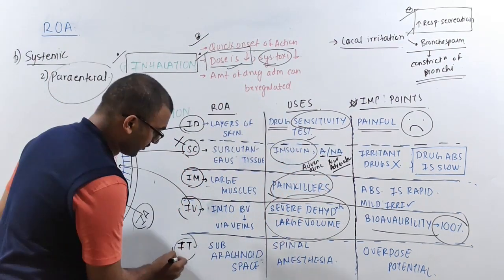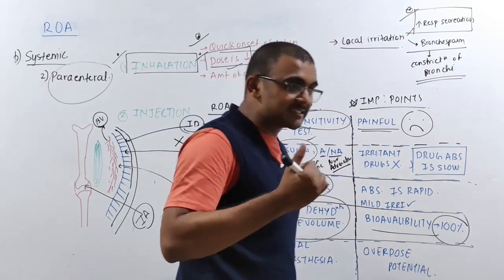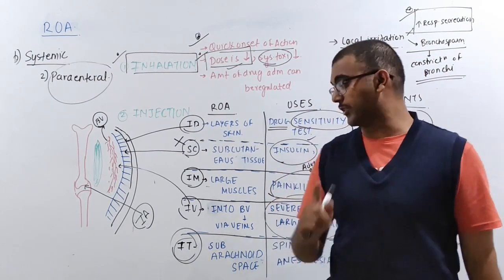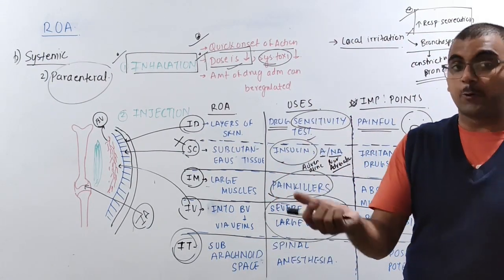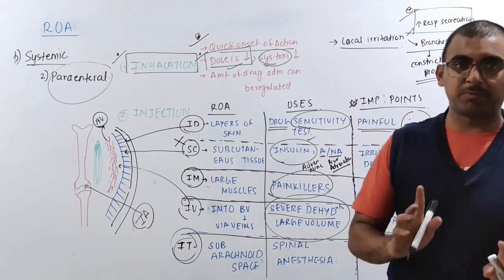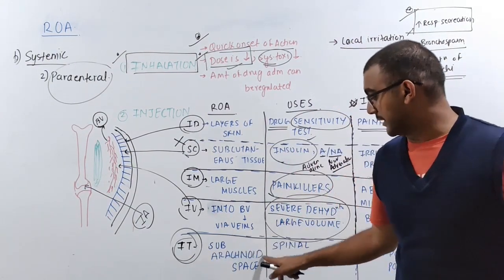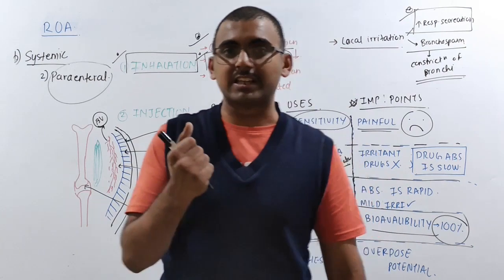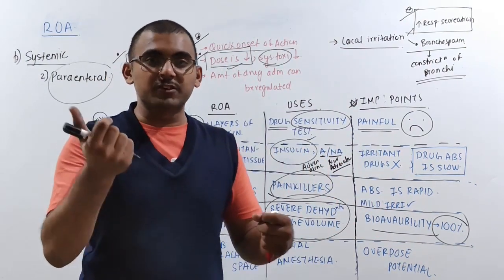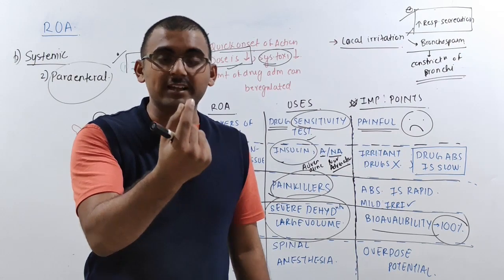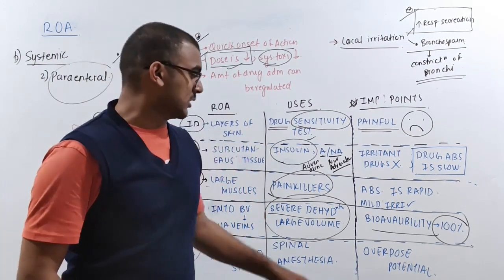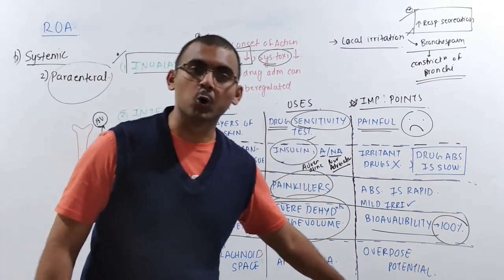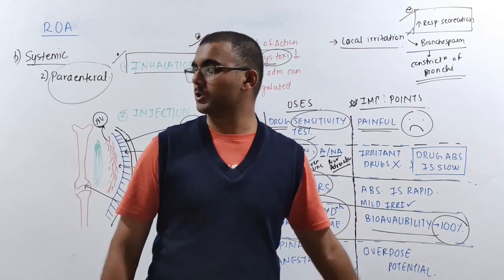Okay. The next one is your intrathecal route of administration. This intrathecal route we are mainly giving for spinal anesthesia. We are going to inject it in the subarachnoid space of the spine. Now the problem with this is that since we are injecting in the subarachnoid space, there is a high potential that even a slightly higher dose can lead to high risk. It can show ADRs because there is a high potential for overdosing of the drug.